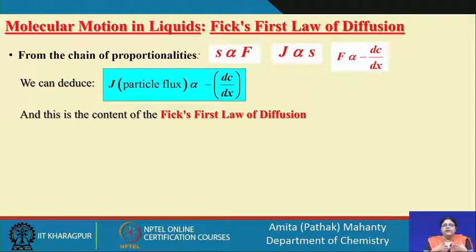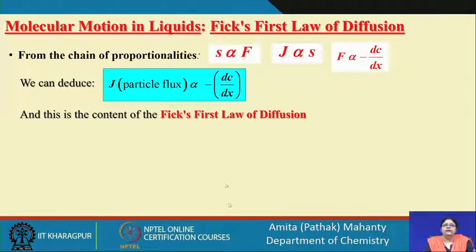Then we have seen that the flux of particles moving in a medium should be proportional to the speed with which the particles are moving, the terminal speed, and that the thermodynamic force which is operative for the migration of a particle along a medium depends on the negative gradient of the concentration.